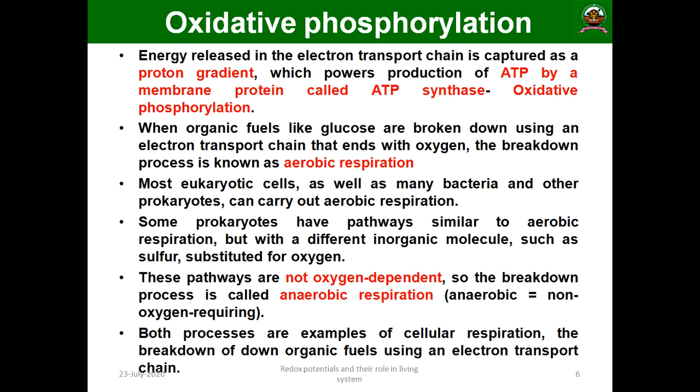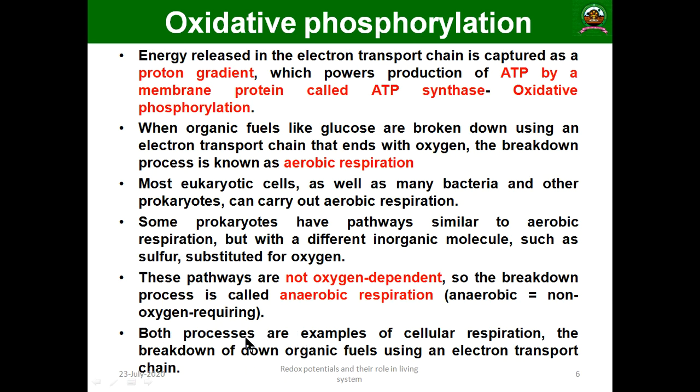In certain organisms, this respiration is still part of oxidative phosphorylation, but oxygen does not play a role, and they carry out the process with an inorganic molecule like sulfur. That is known as anaerobic respiration; anaerobic means a non-oxygen requiring process.